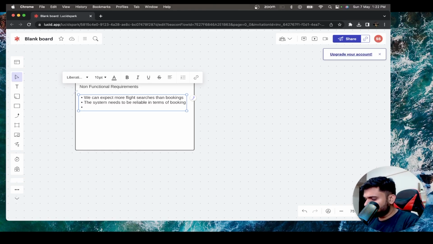And then technically we should be able to handle, let's say, expect that, these are the assumptions that we are making. Generally in an interview you will be just asked to design an airline ticket booking system. Now these requirements that I'm writing, you have to discuss with the interviewer: is this a good requirement that we are taking, is this required, is this not required, all of these things, right? So depending on your conversation with your interviewer, they will tell you what the requirements are, what are not the requirements.